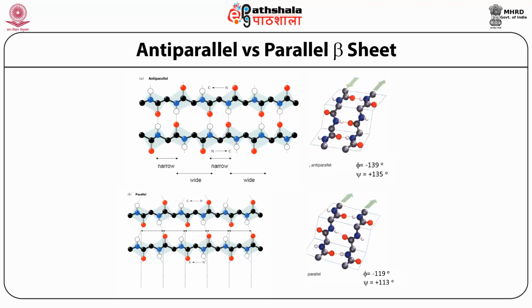And in the Ramachandran plot, both stay in the upper left quadrant, but the magnitude of phi and psi is more in this case. When you talk about parallel, both polypeptide chains run parallel. Both of them are running N to C terminus. In this case, in the hydrogen bonding pattern, you see the space between each hydrogen bond is equal. And in the Ramachandran plot, they are allowed, but their magnitude of phi and psi is lower.